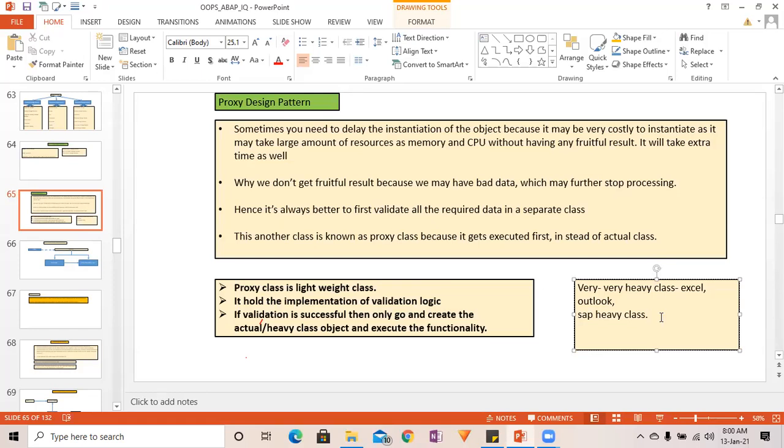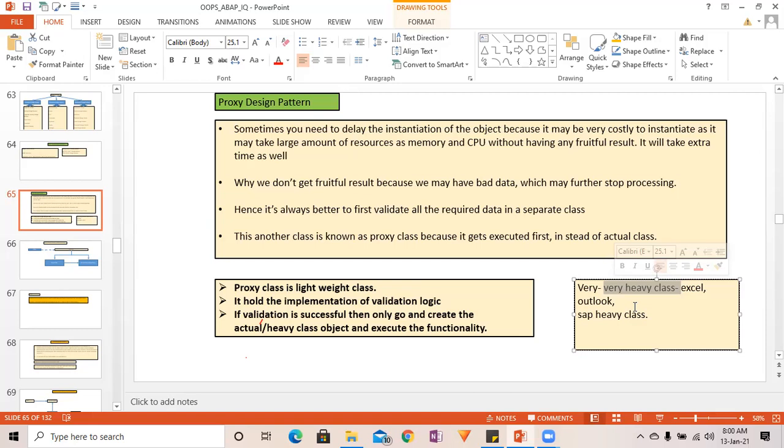And once I need to create the heavy class object, what I will do first is create the object of the proxy class and check the data which I'm going to supply to the final class. I will first supply it to the proxy class and just validate whether it is valid or not. If it is valid, that means it is going to make sense to create the bigger class object, right?